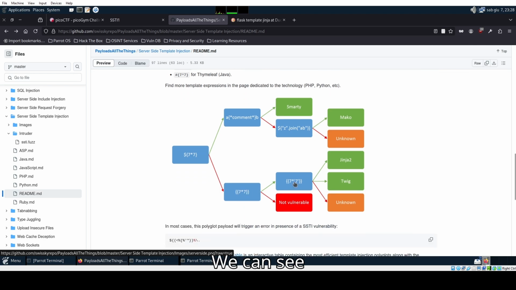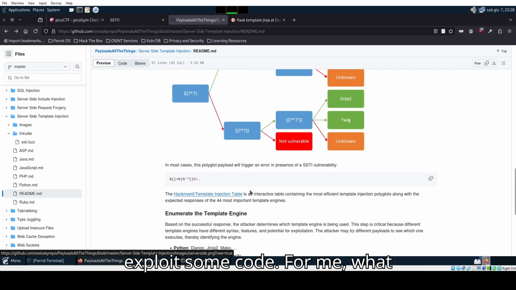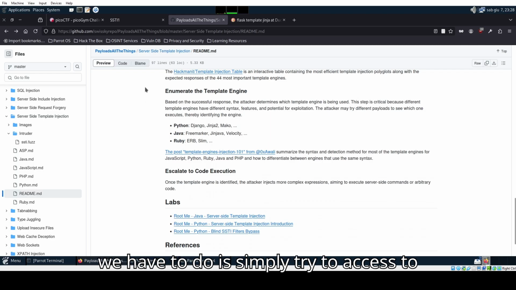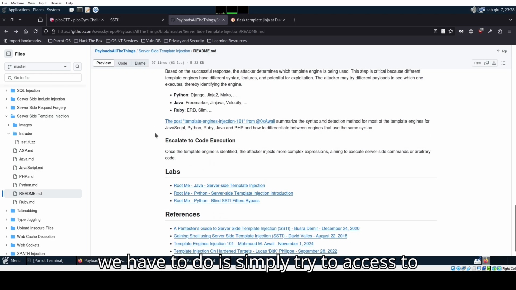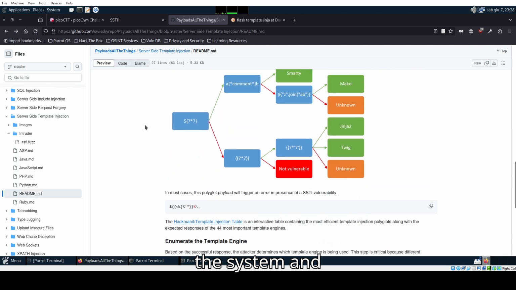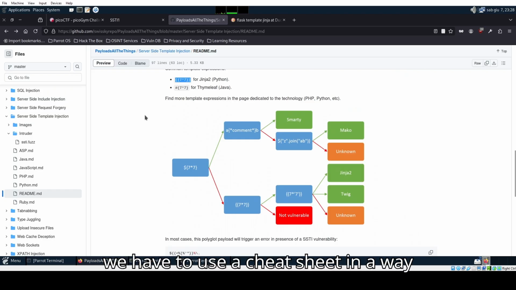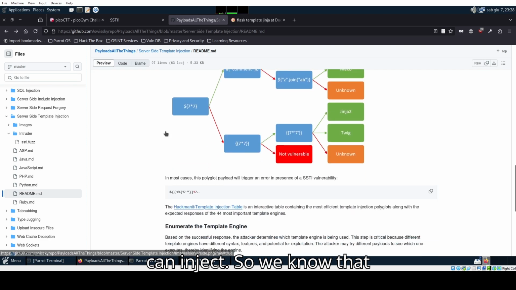We can see if we can use some exploit for Jinja or for Twig, but usually if this is vulnerable, we know that already we can exploit some code. For me, what we have to do is simply try to access the system, and we have to use a cheat sheet in a way that we know already some commands that we can inject.